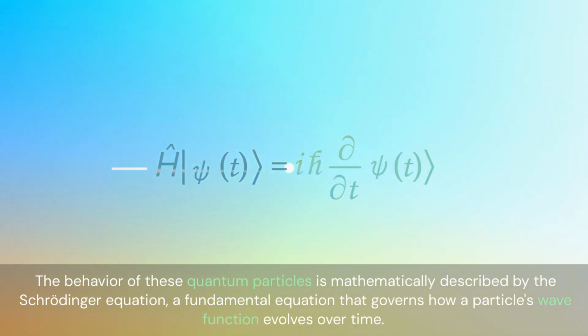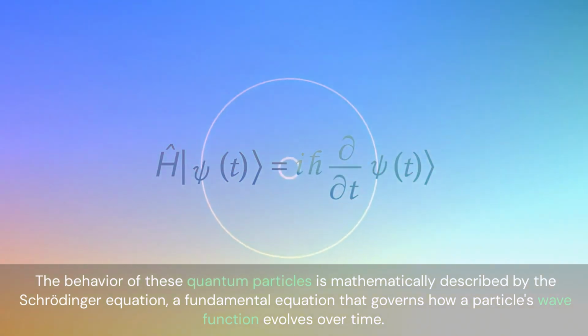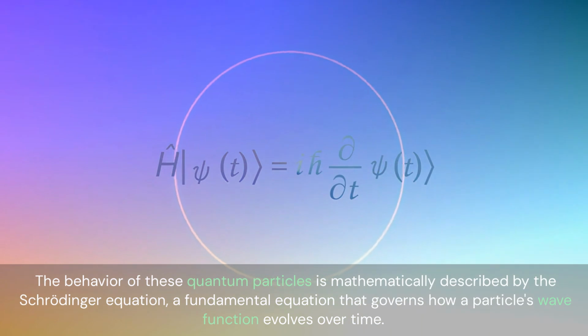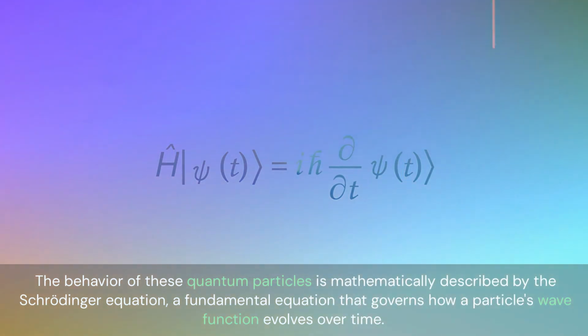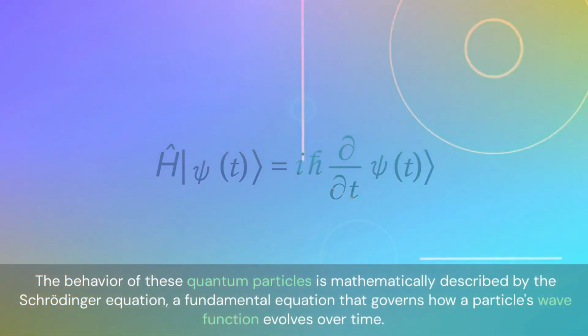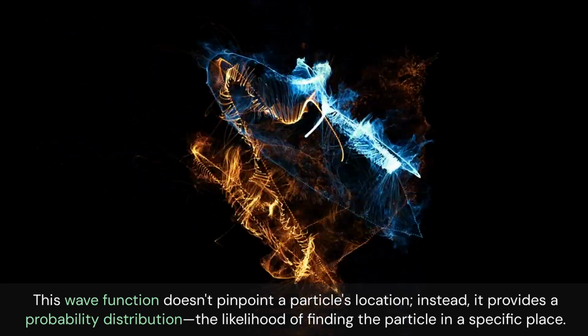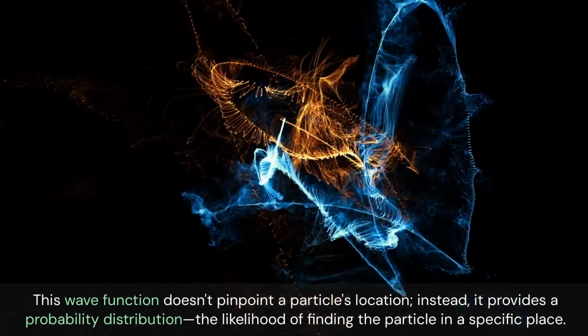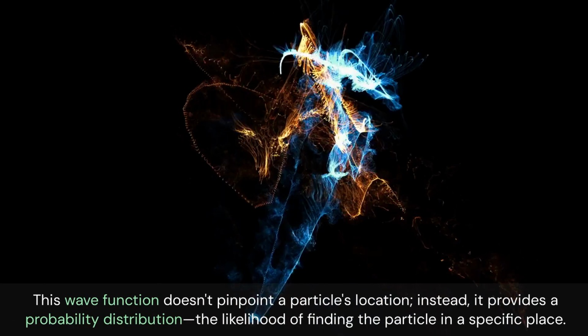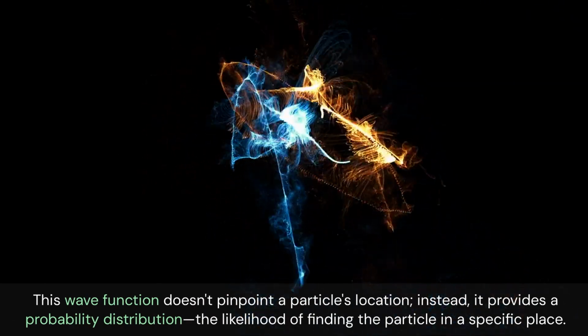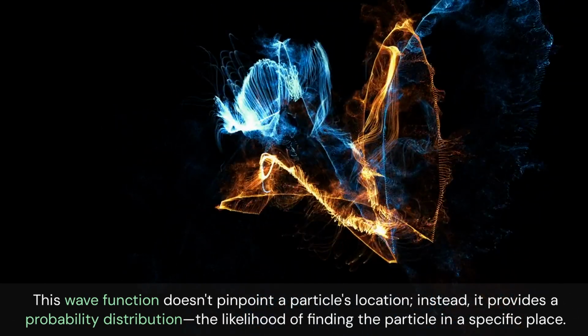The behavior of these quantum particles is mathematically described by the Schrödinger equation, a fundamental equation that governs how a particle's wave function evolves over time. This wave function doesn't pinpoint a particle's location. Instead, it provides a probability distribution, the likelihood of finding the particle in a specific place.